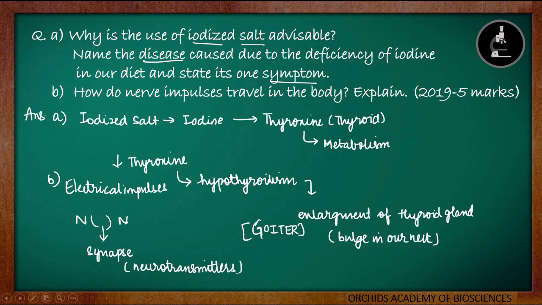There we have discussed in detail how these impulses are traveling: it receives the information from dendrite, cyton, axon terminals, then it passes the synapse through the neurotransmitters, then again it goes back in the form of electrical impulses. We can explain that entire process here with the diagrams if required. If you still want a clear explanation on the transmission of electrical impulse and what neurotransmitters are in detail, you can watch that video once.